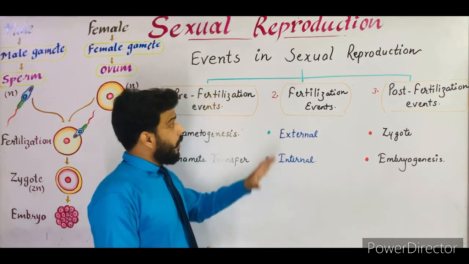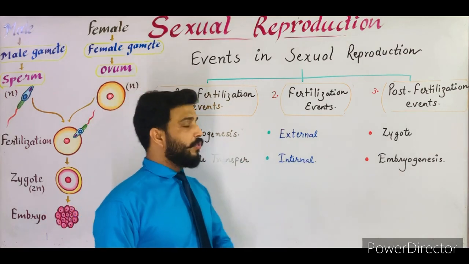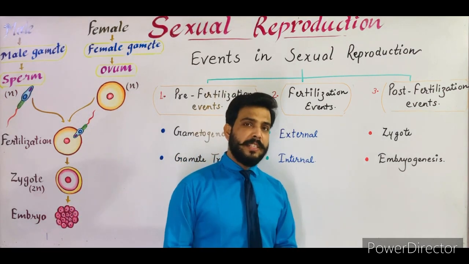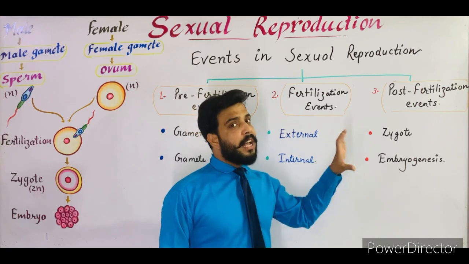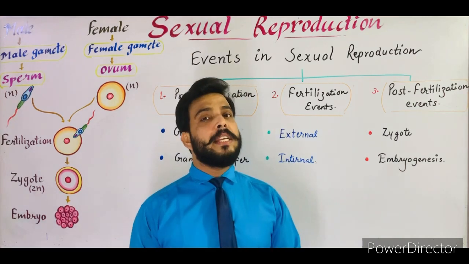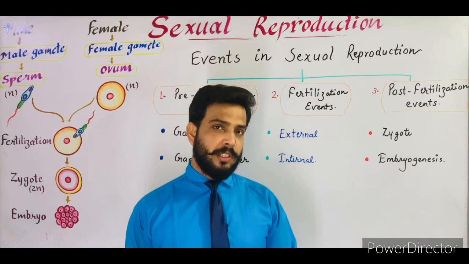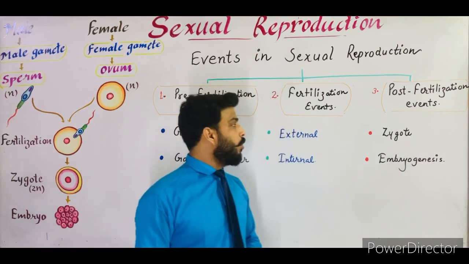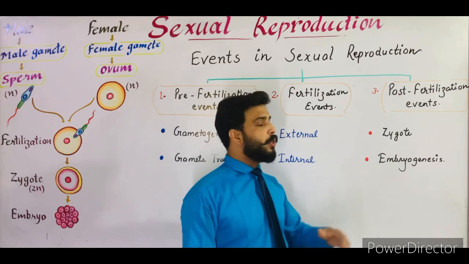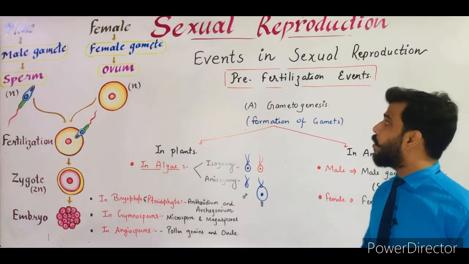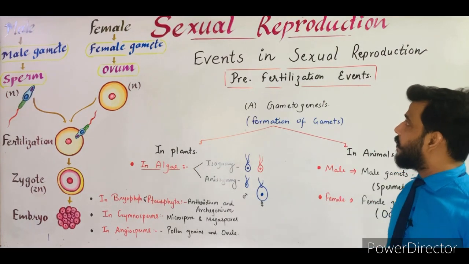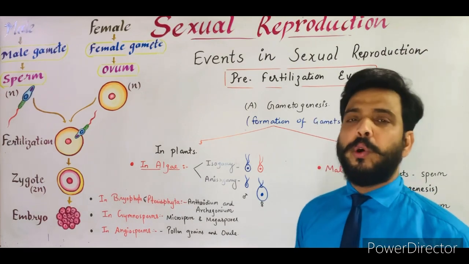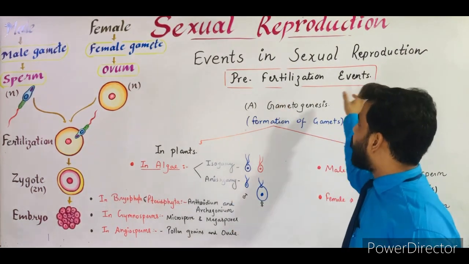Now the last is post-fertilization events. What about the post-fertilization events? The post-fertilization events are those events which take place after the process of fertilization. So these are known as post-fertilization events, in which zygote formation and embryogenesis occur. Now we will talk in detail about events in sexual reproduction. First of all, I will tell you about the pre-fertilization event.